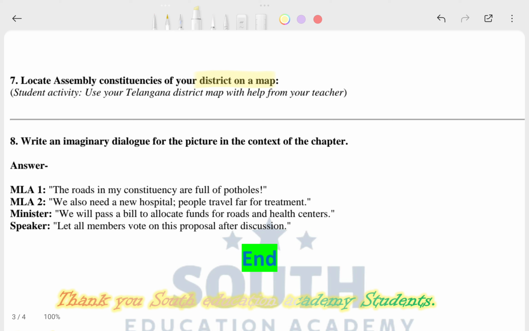Then write imaginary dialogues for the pictures of the characters. There is a picture and you have to write about that, and this is the answer of this.